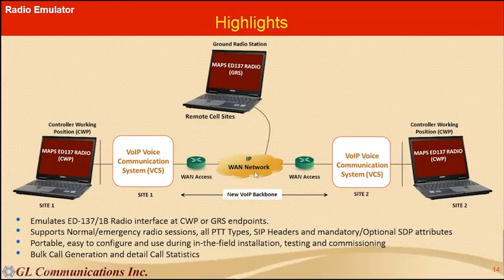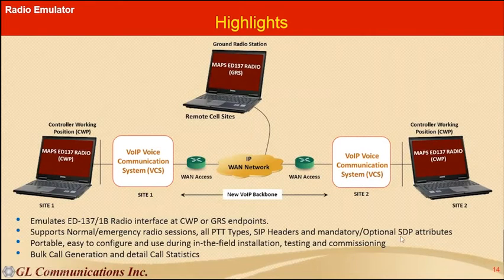Basically it emulates the ED137 1B radio interface defined by WG67, and it emulates the CWP and GRS endpoints. It supports all the normal and emergency radio sessions and the PTT types, and also all the SIP headers and mandatory and optional SDP parameters defined as per the ED137 1B document.